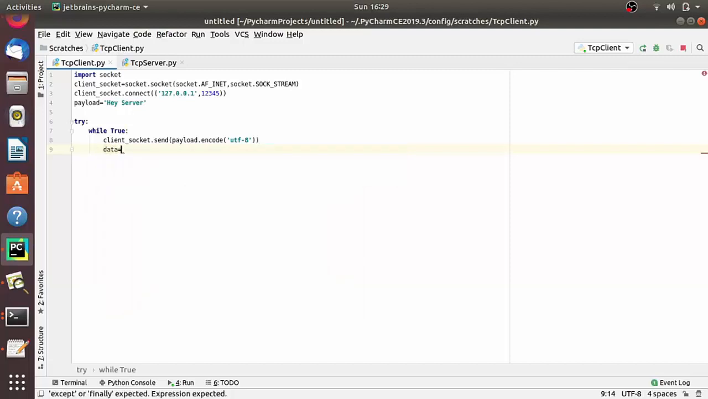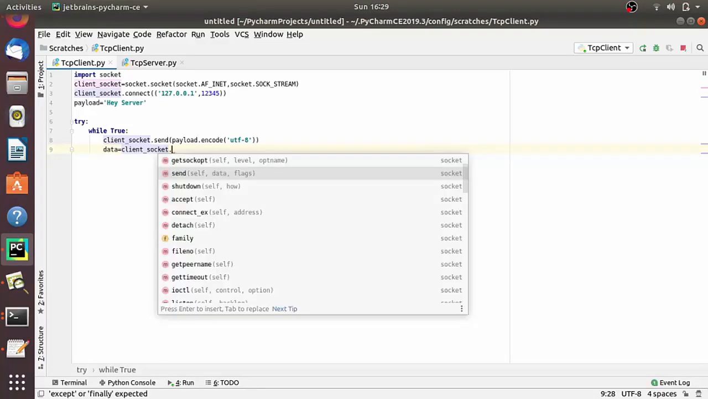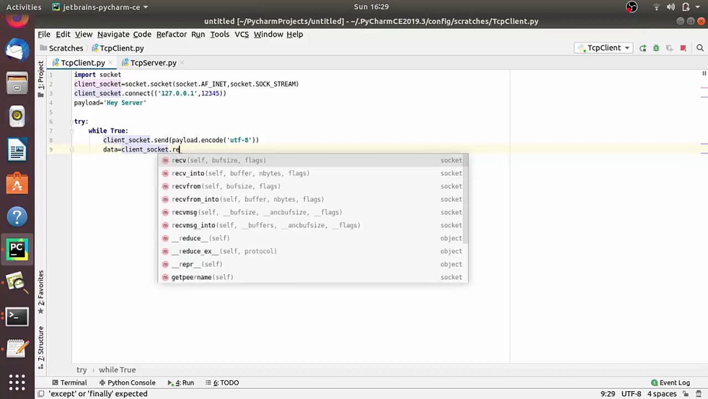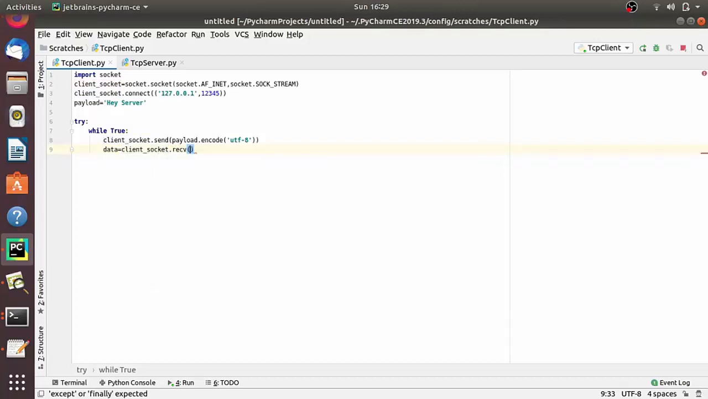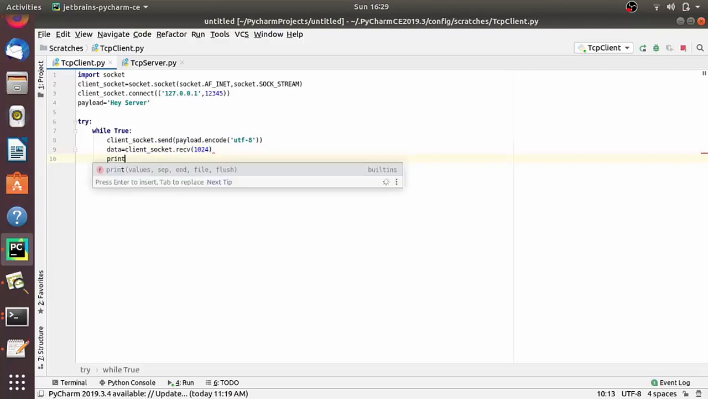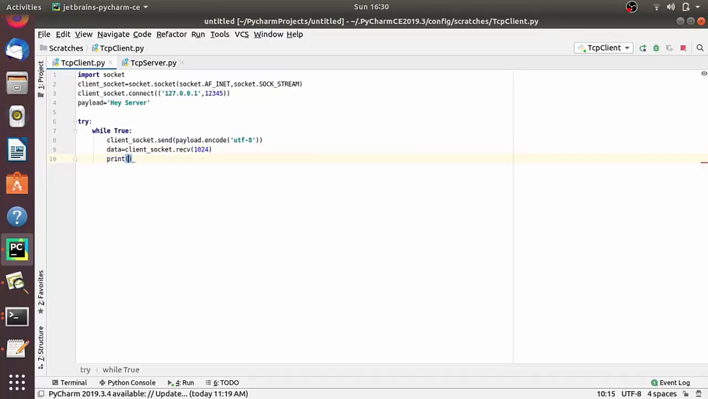Okay. And now again let's receive the data from the server using the receive method. We have also seen this method in the previous video. So data is equal to client_socket.recv, and here we have to remember to pass the buffer size, right? So it takes at most 1024. So let's pass it, and let's print the data. So print str(data).